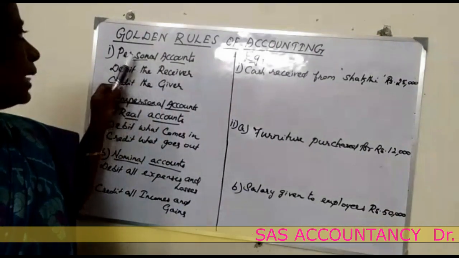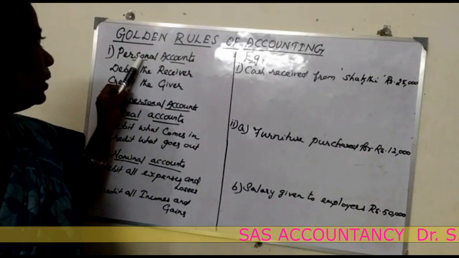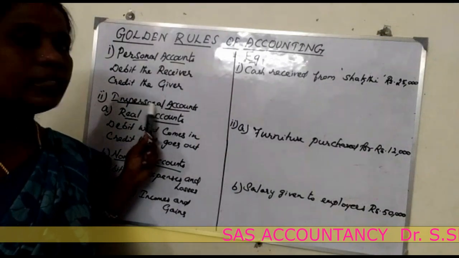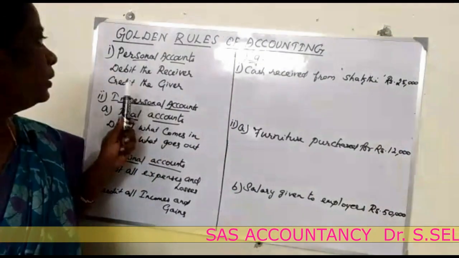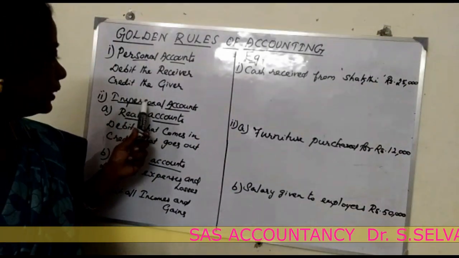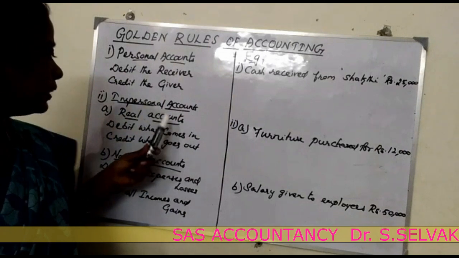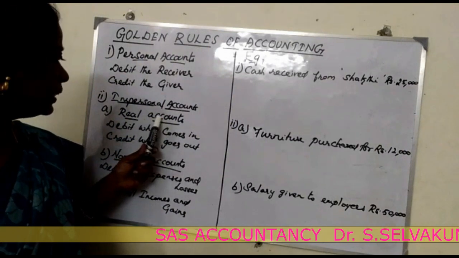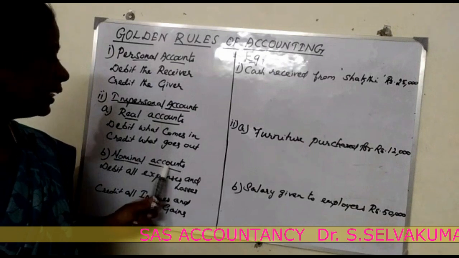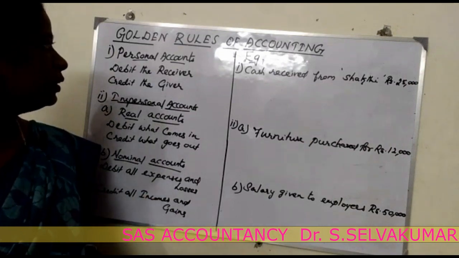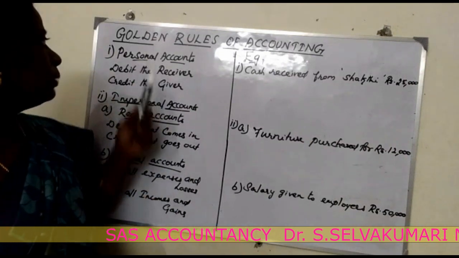These rules are classified into two. First one is personal account, second one is impersonal account. The impersonal account is further classified into two, that is, the first one real account and the second one nominal account. So we will see them one by one.